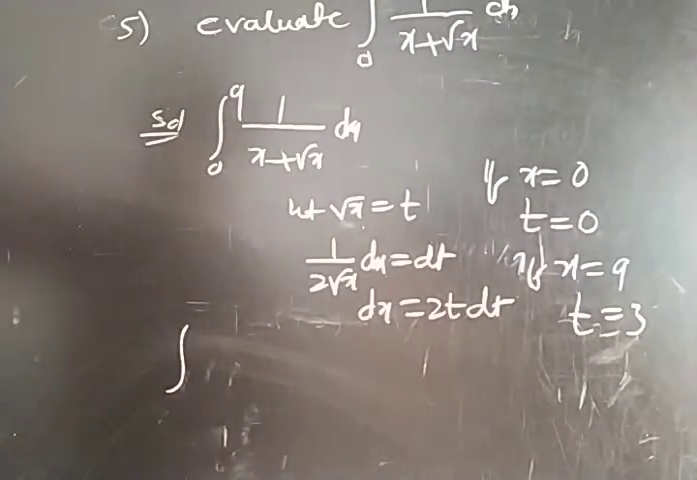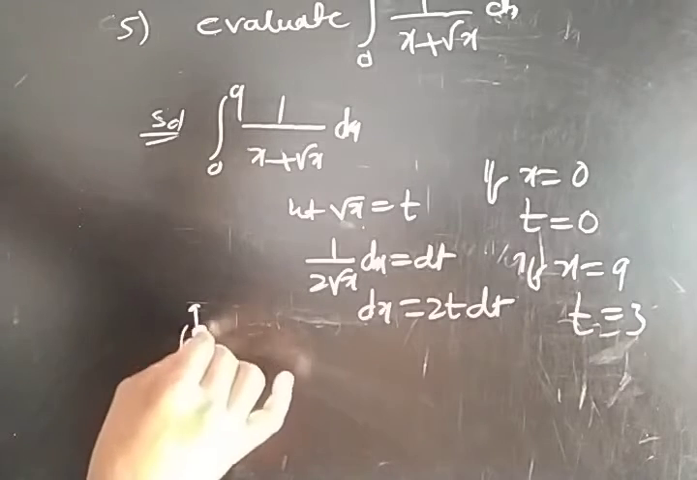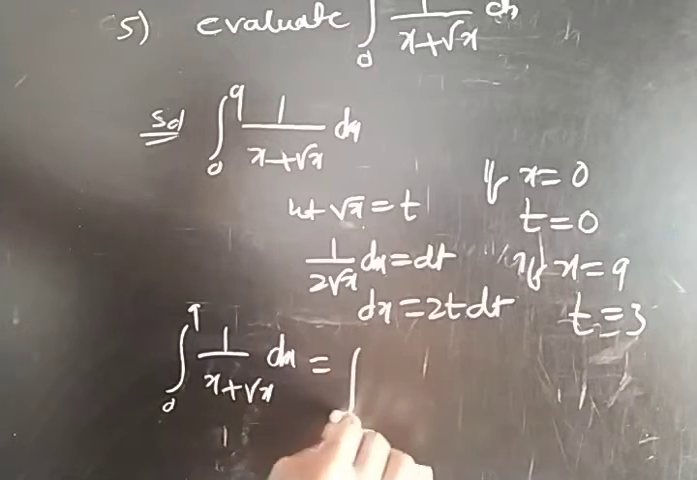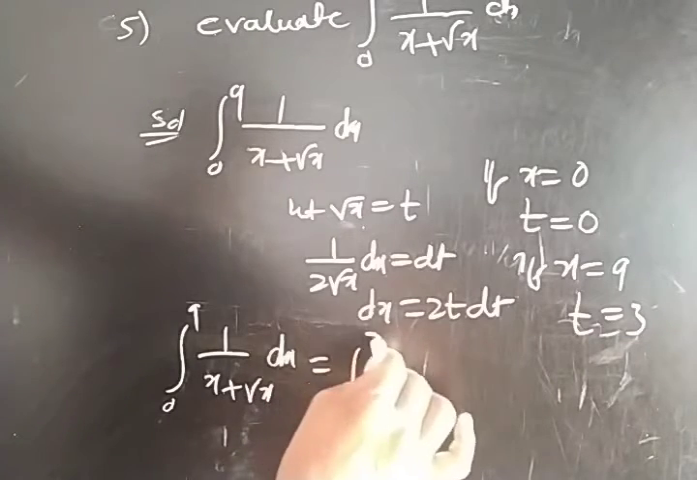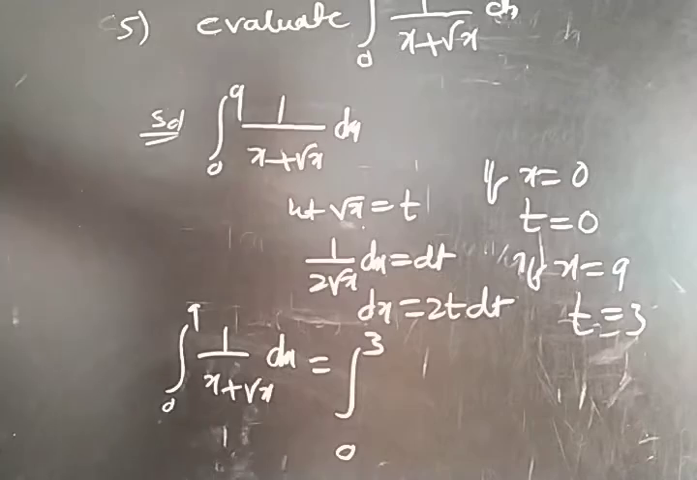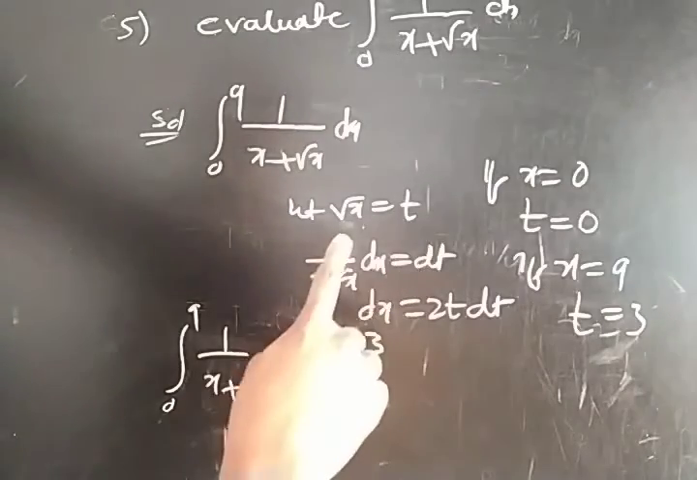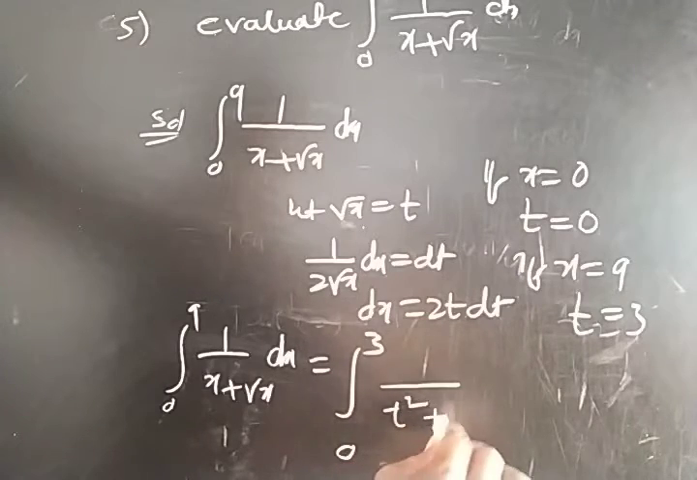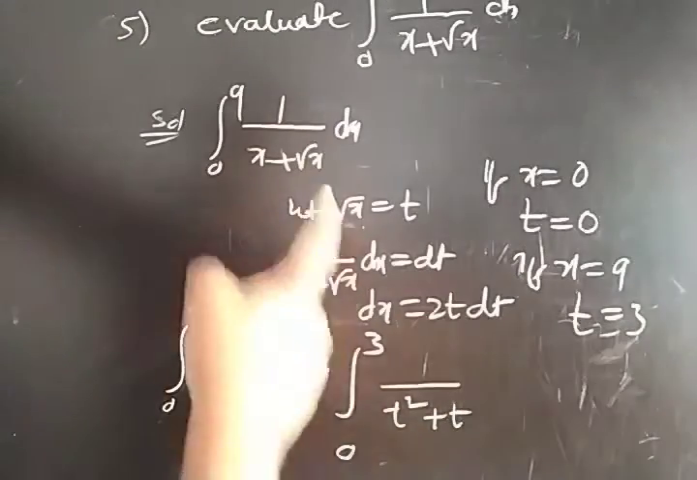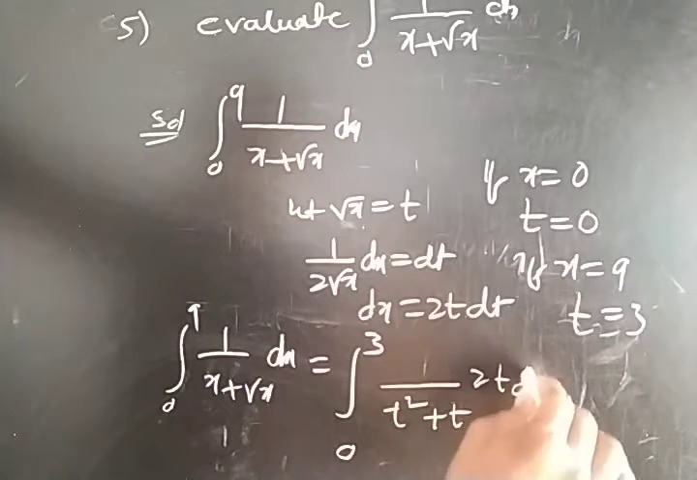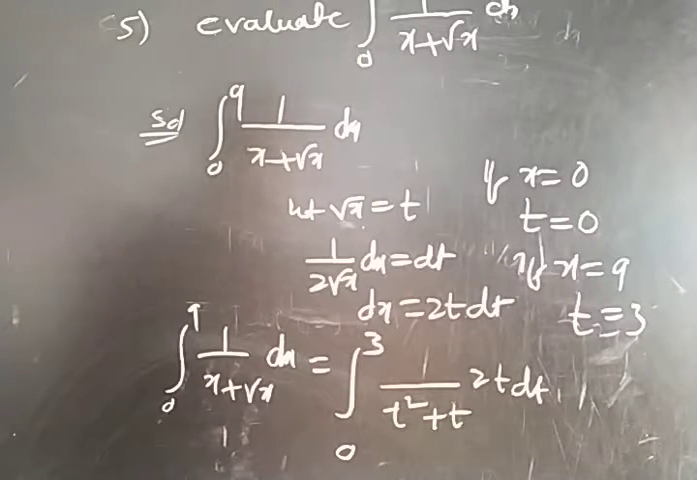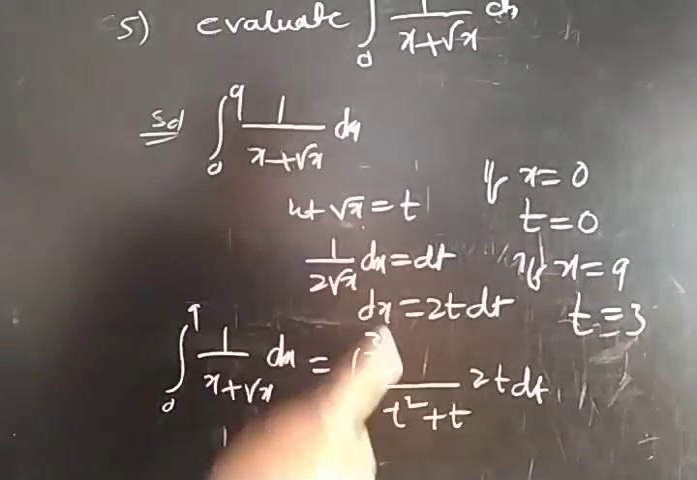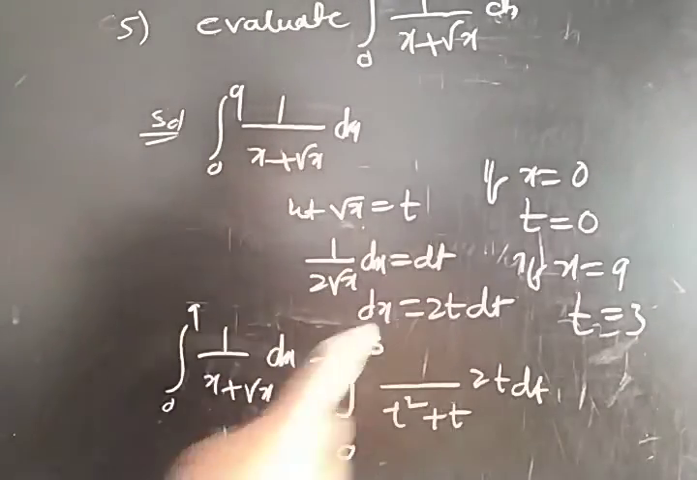So by converting this integration, 0 to 9, 1 by x plus root x dx, the lower limit will be 0 and the upper limit will be 3, and in place of x we can write t square. Root x will be t, and dx will be 2t dt. So in place of x, t square, root x is t, so I substitute t, and in place of dx, 2t dt.